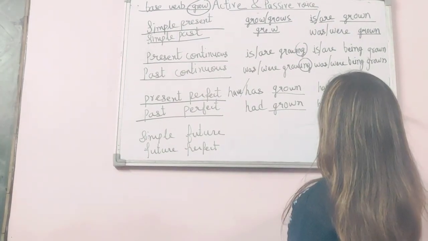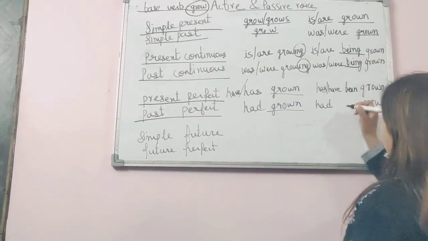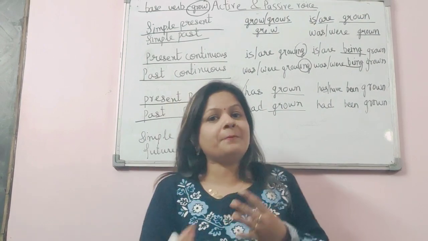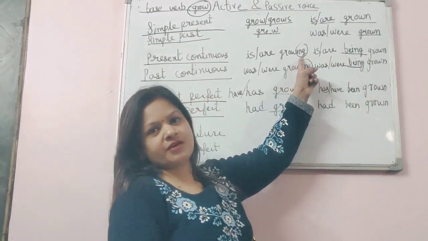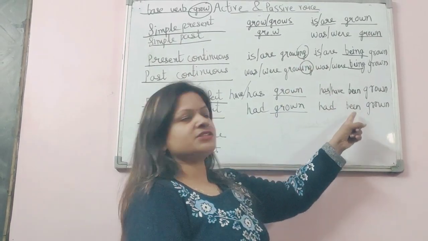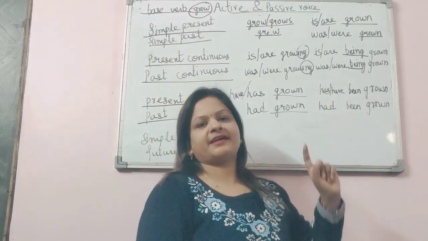We'll write been here, not being. Don't get confused with this, being and been. I have seen many students who get confused between being and been. Being is used when we have an ing verb. And been is used when we have has, have or had in the active voice.